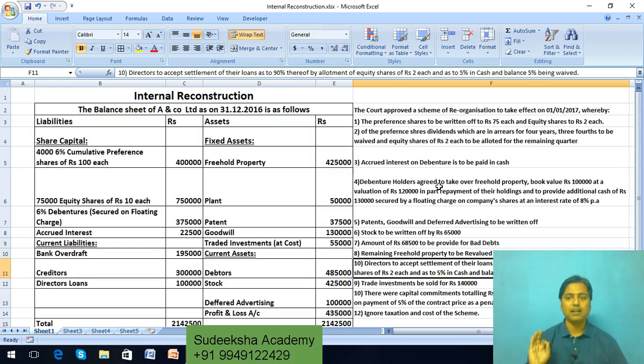called internal reconstruction. Normally, in the case of other forms of business like a sole proprietorship business or a partnership firm business, whatever losses are incurred by the sole proprietorship business will be borne exclusively by the sole proprietor. Similarly, in the case of a partnership firm, whatever losses are incurred will be borne by all the partners at an agreed ratio. Now, the most important question is, can the same treatment also be applied to companies?